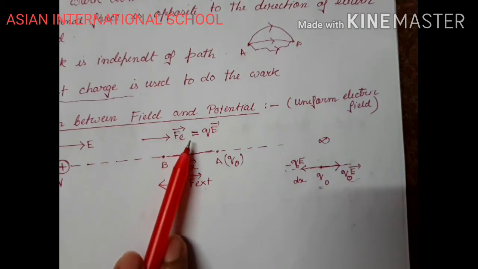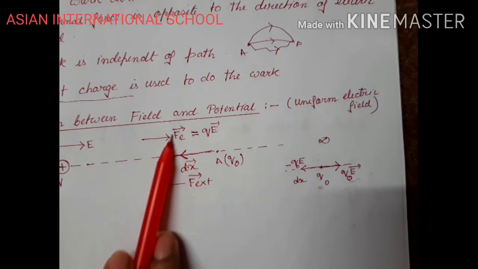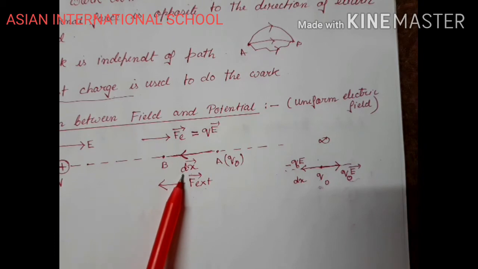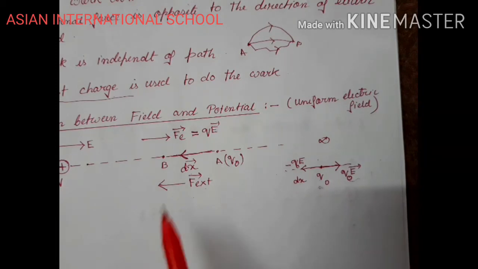Don't multiply while calculating your work done. Don't take the electrostatic force and the displacement which is being caused by you. This is your external force into the displacement which is caused by you. Clear? So in this way, it's a clever method. We have chosen this method to find out the F external.